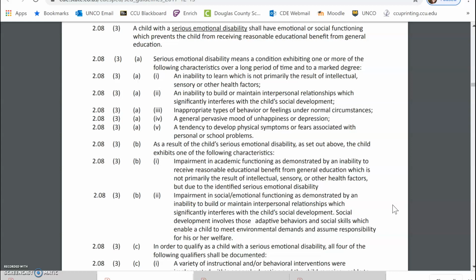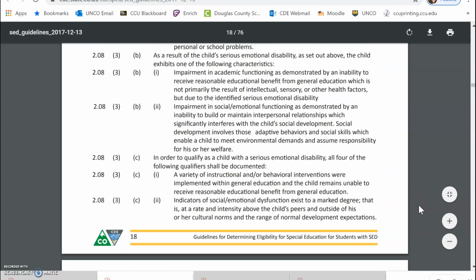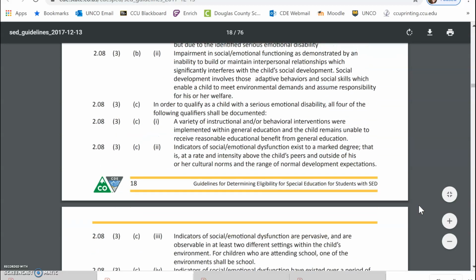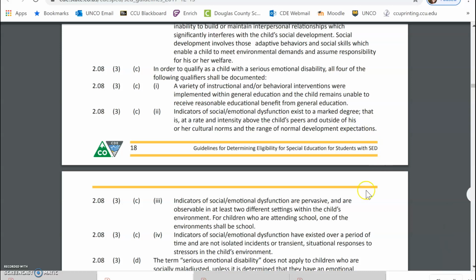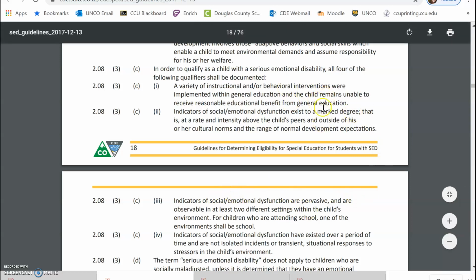So when we're looking for that educational impact, if a student is struggling so much with building or maintaining relationships, as we see here, that he or she is unable to operate in a group work setting or a partner work setting, or when working with a teacher, and that relational problem continues to emerge, that's also an impact on educational function. So do keep in mind, there are many different ways that this can look, and of course every student is different. And then we do have to state that we have implemented a variety of interventions, and that this is pervasive and exists to a marked degree, rate and intensity above the child's peers.